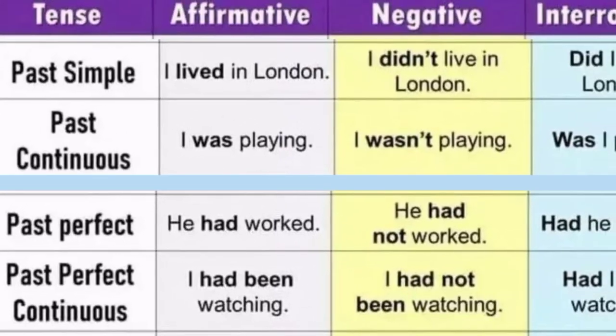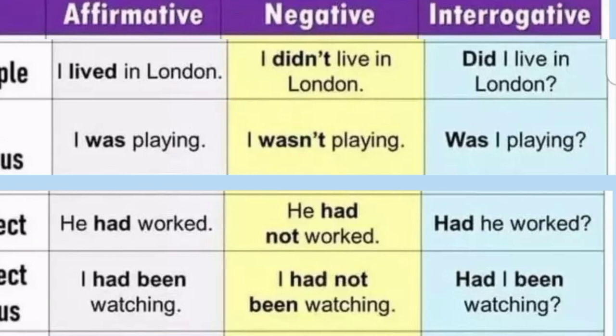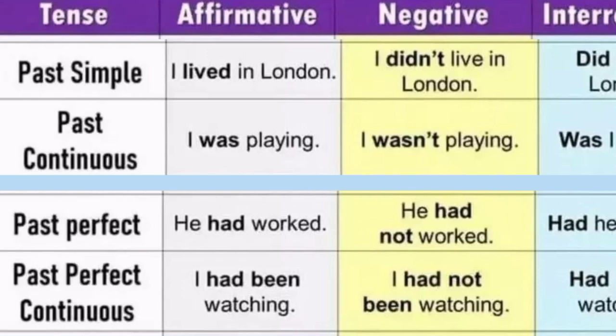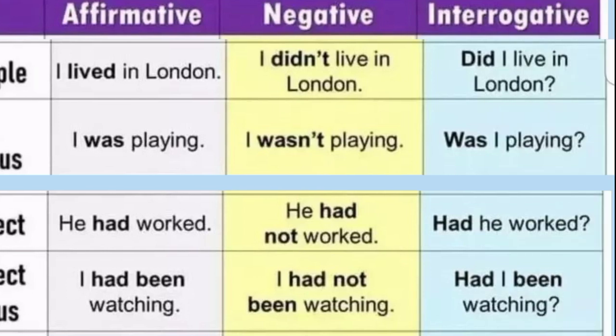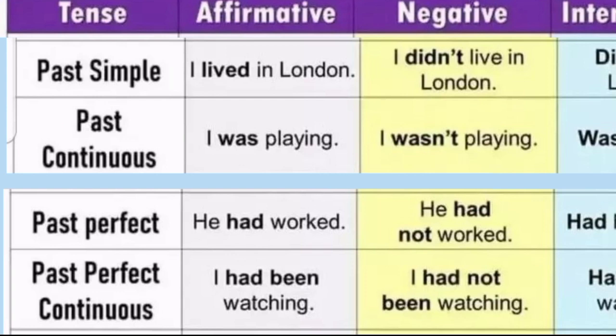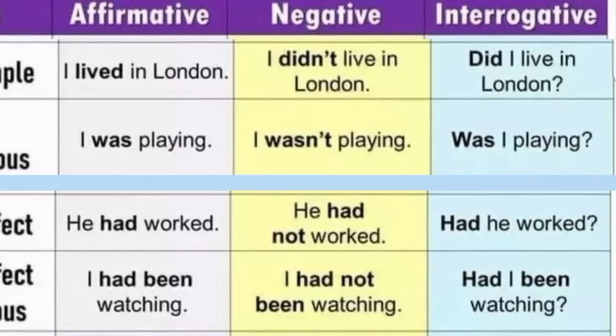Negative. Past simple, I didn't live in London. Interrogative or question, did I live in London? Past continuous, I was playing, I wasn't playing, was I playing? Past perfect, he had worked. Negative, he had not worked. Question, had he worked? And lastly, past perfect continuous. I had been watching. I had not been watching. Had I been watching?